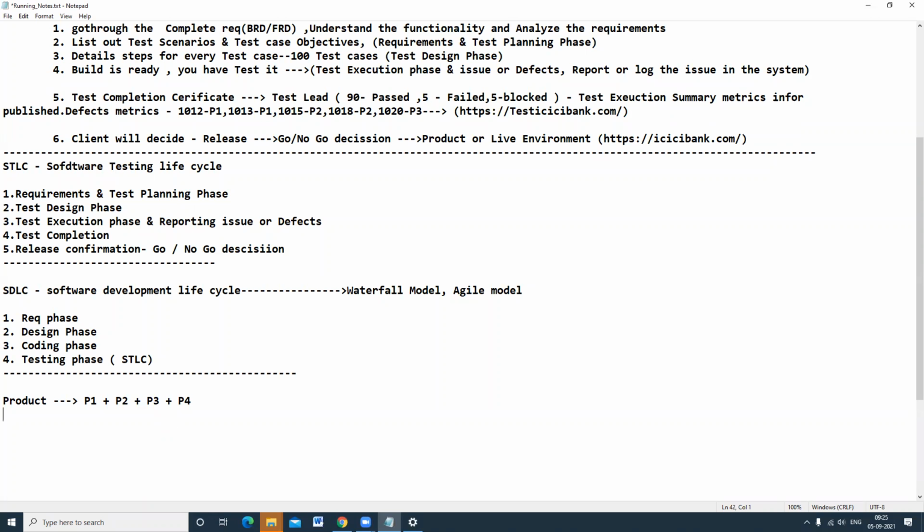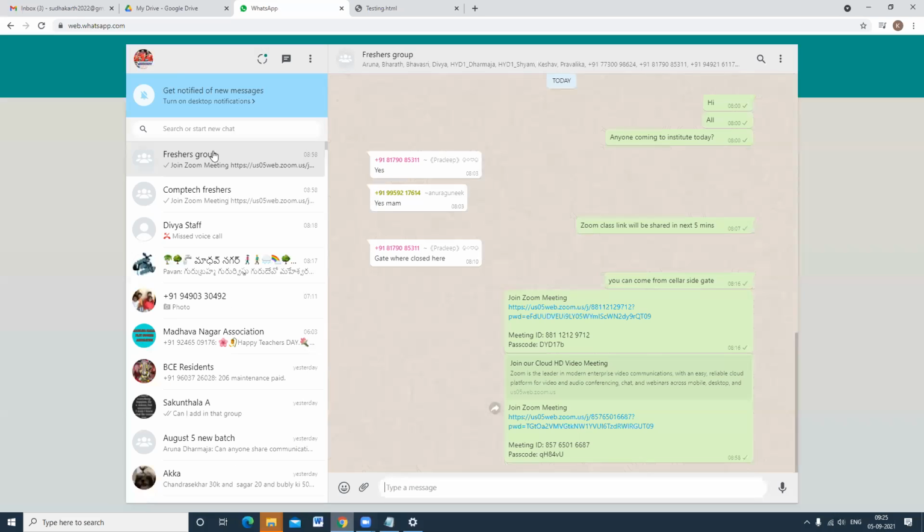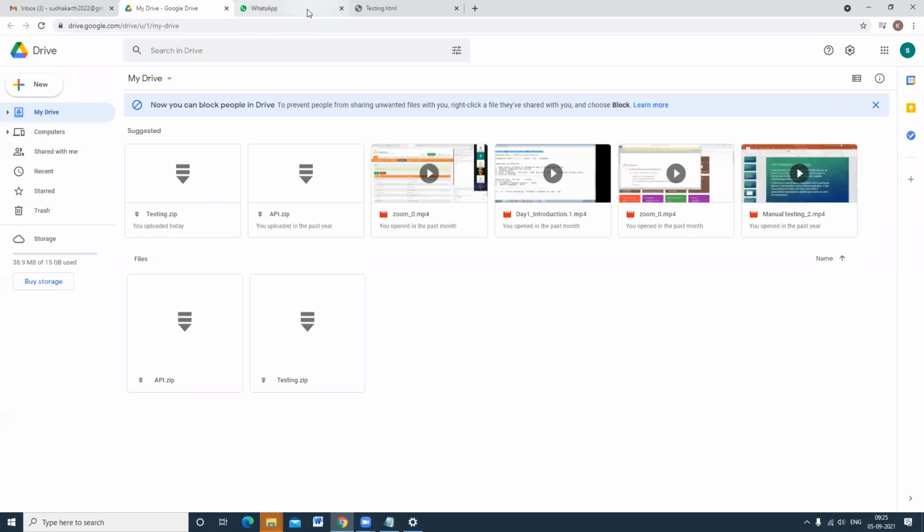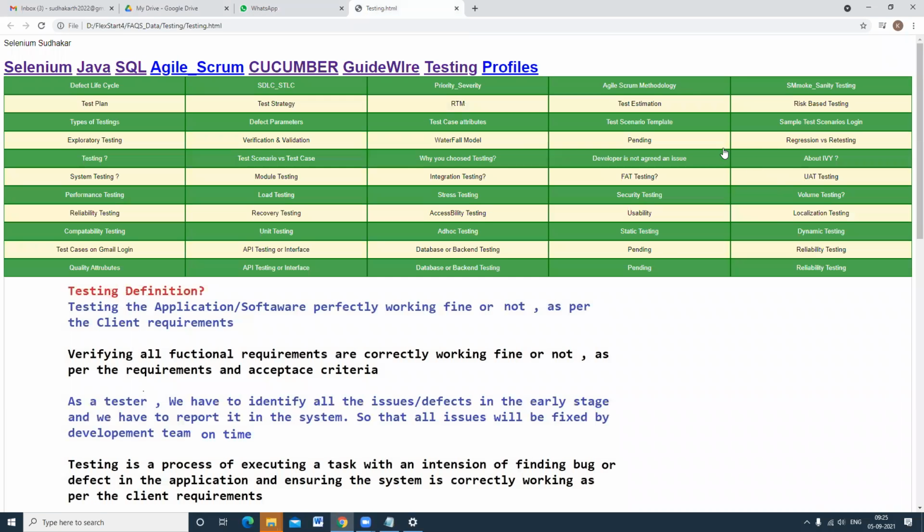Okay, so now let's go back to the agile model diagram. I'm going to give you this zip file. Everyone has to go through all these tabs. These are very important. This is the complete course content and everything is there. So agile model, where is agile? This is the one.